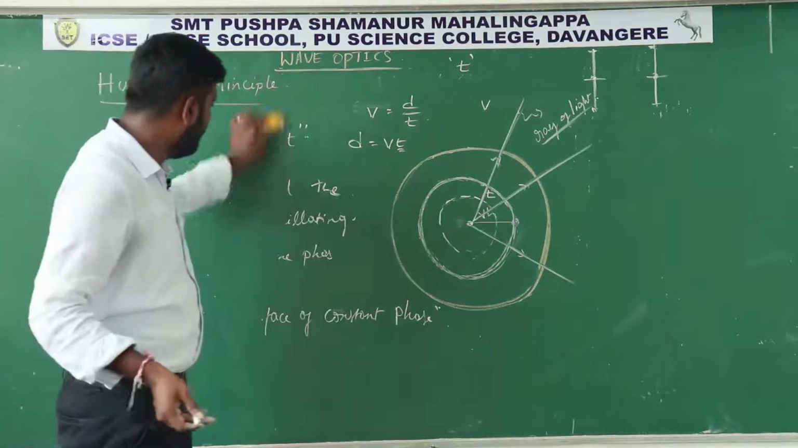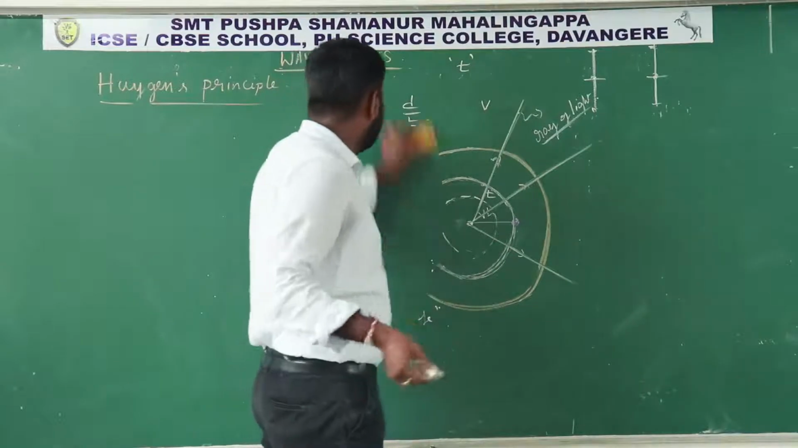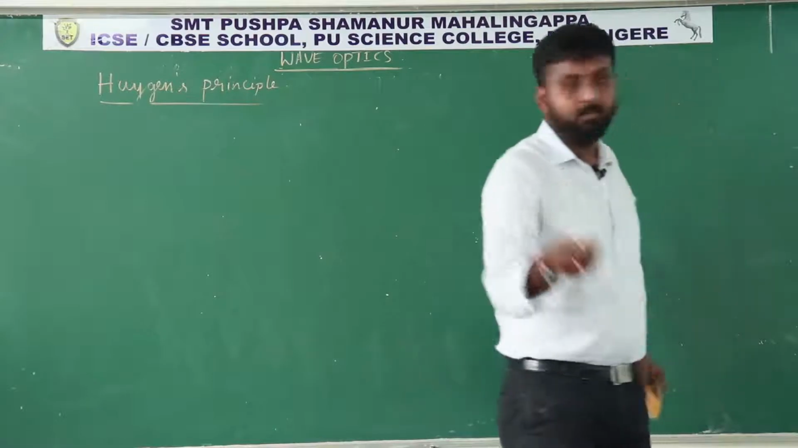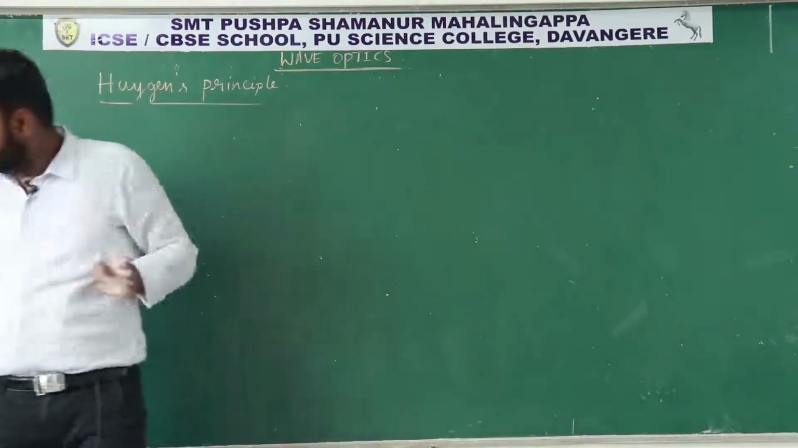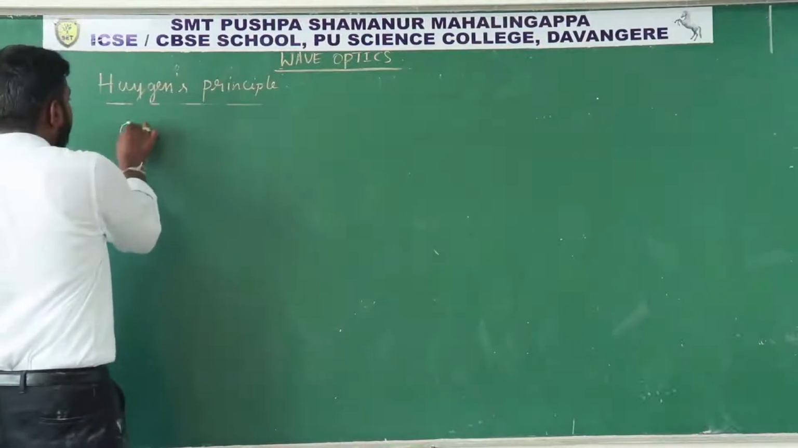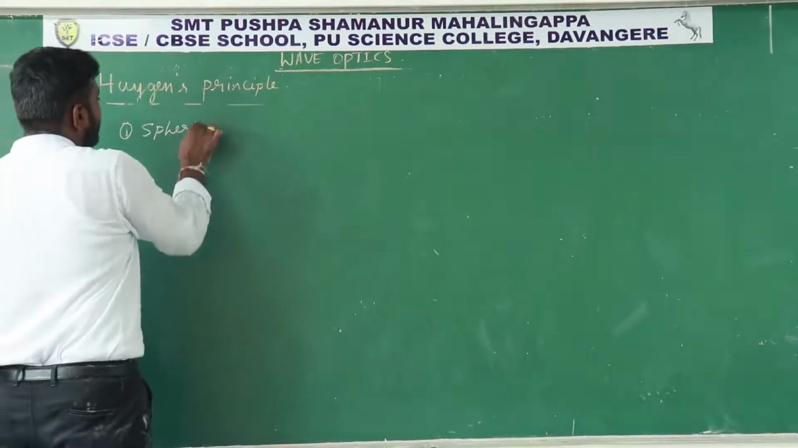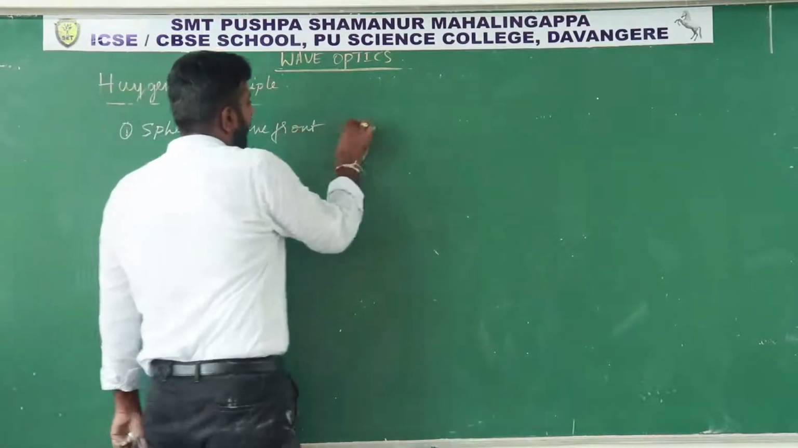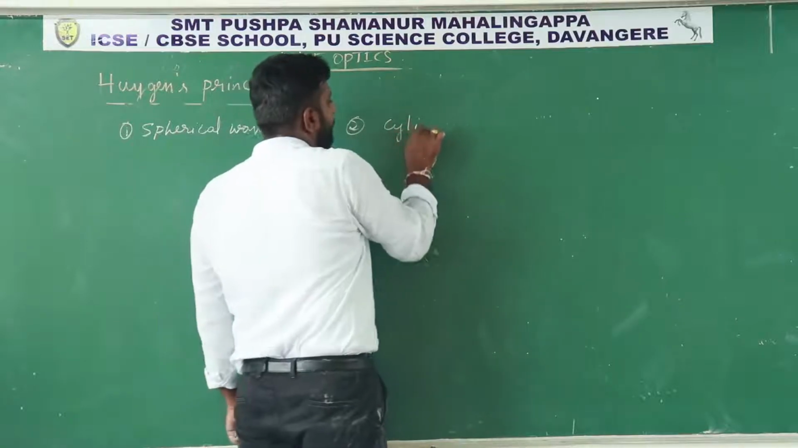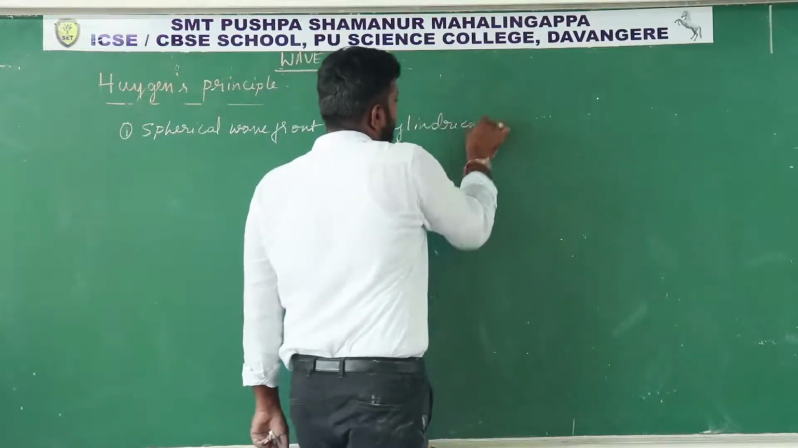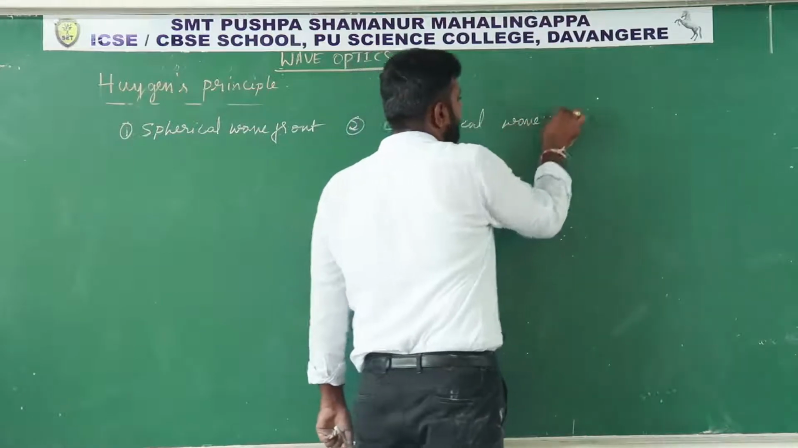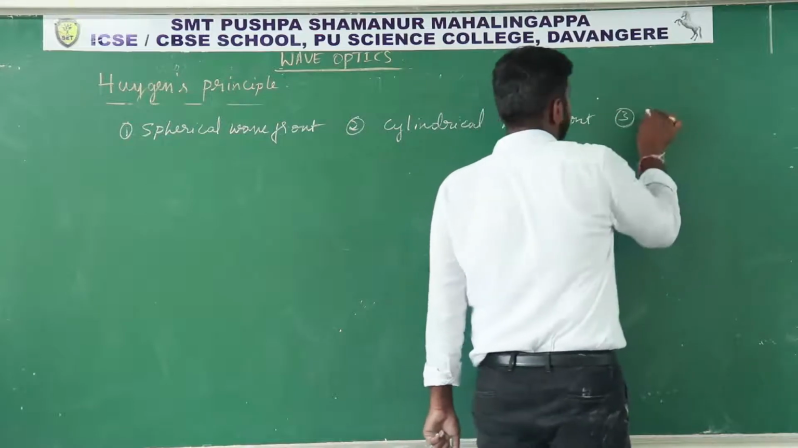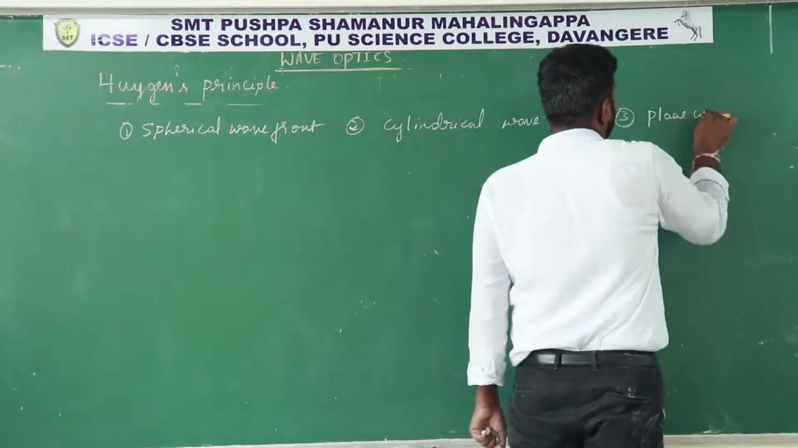And there are three types of wavefront. What are the three types of wavefront? First one is spherical wavefront, the second one is cylindrical wavefront, and the next one is plane wavefront.